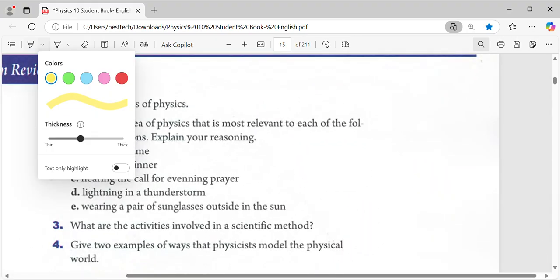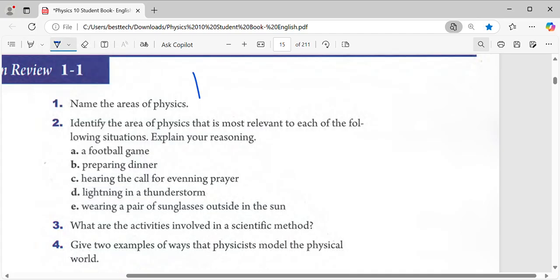Okay, so table 1 is the answer. Question 2, important question 2, guys. Identify the area of the physics that is most relevant to each of the following situations. Explain your reasoning. Guys, you have some examples about each type of physics, A, B, C, D, E.